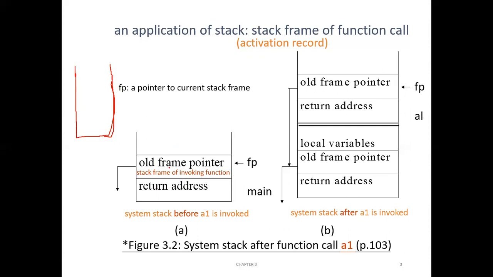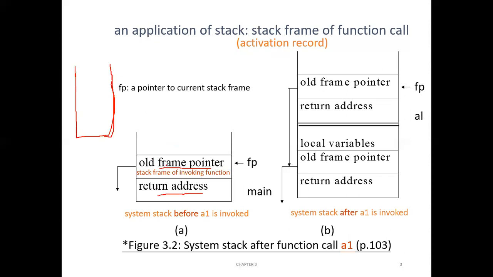So what will it have? It will have a frame pointer and the corresponding return address. So what is a frame pointer?